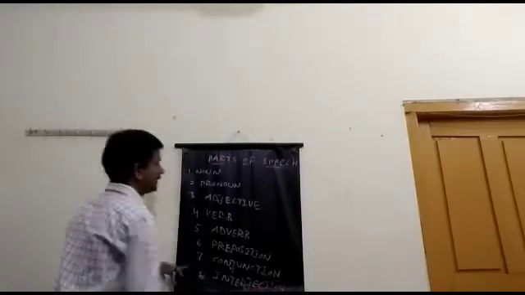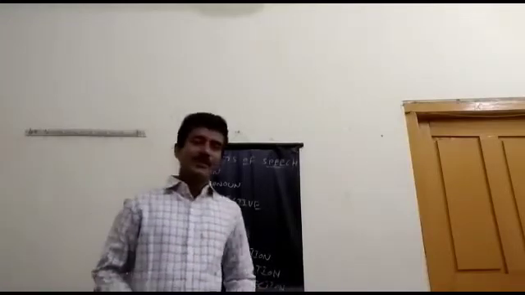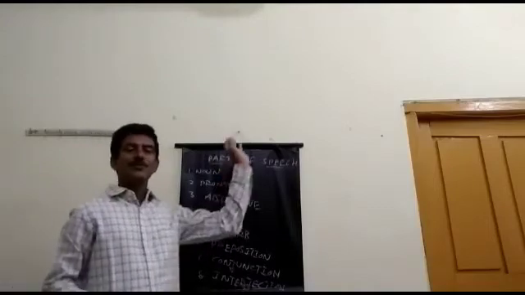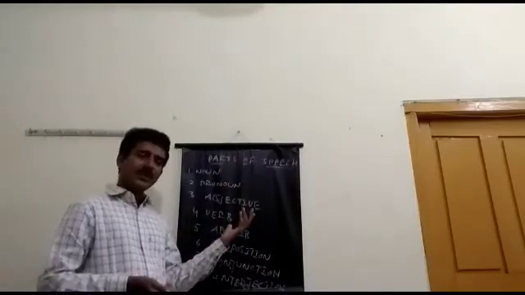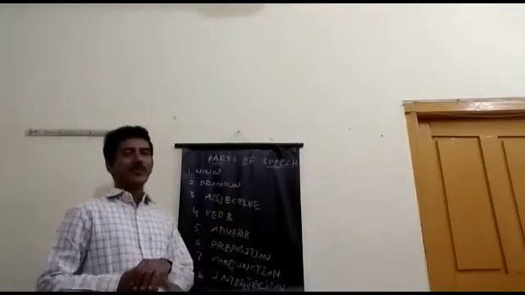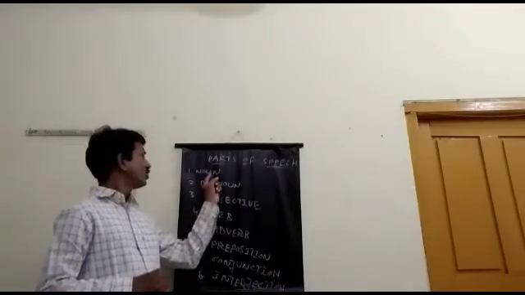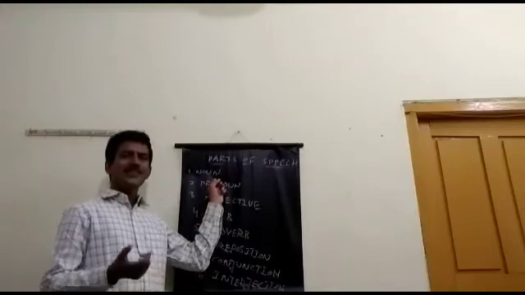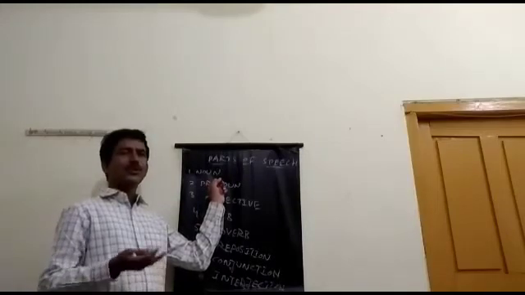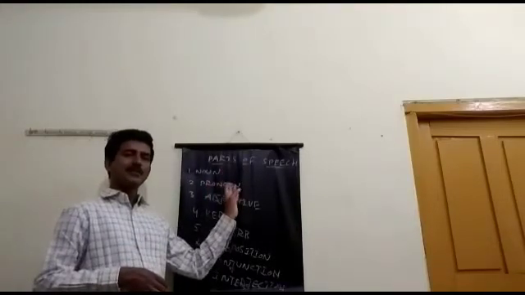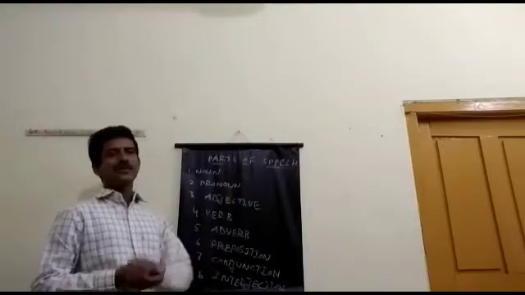Okay, now let us have a brief introduction about these. So, what are these parts of speech actually? How many are they? And how are these named? Okay, now let us start from the first. As you know, noun. What is a noun? It is a naming word. So, it may be names of persons, places, animals, or things.